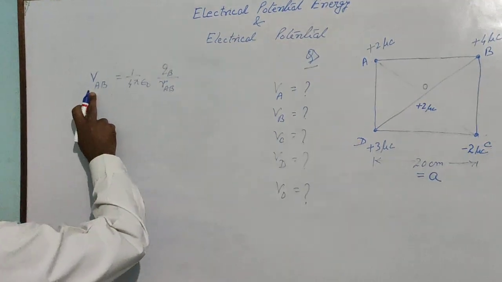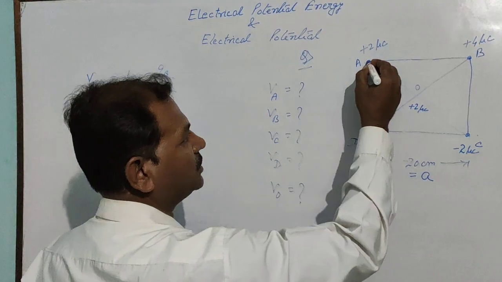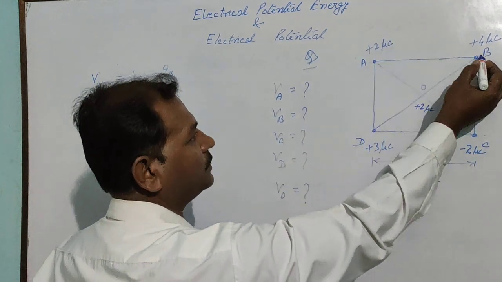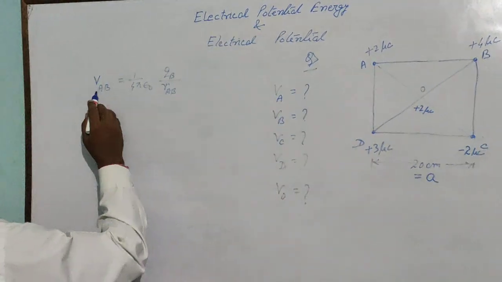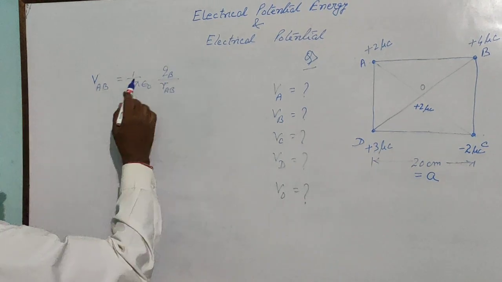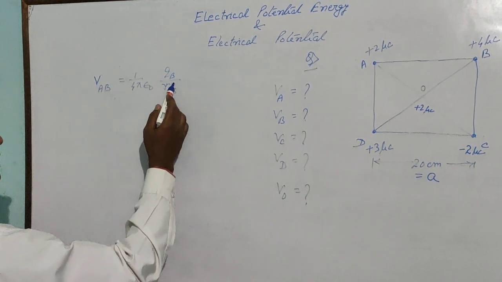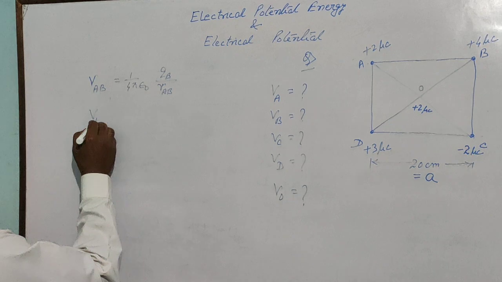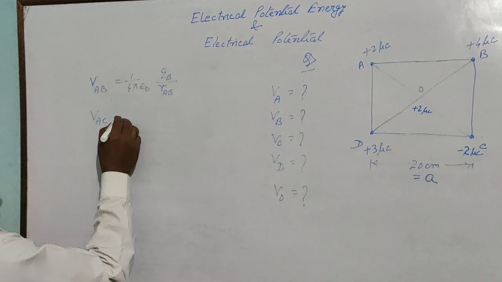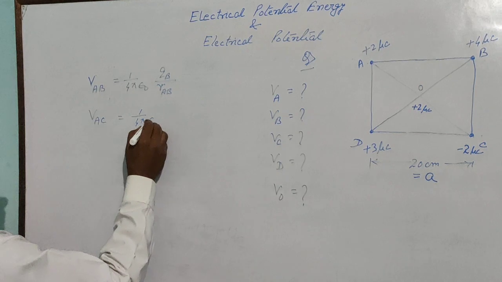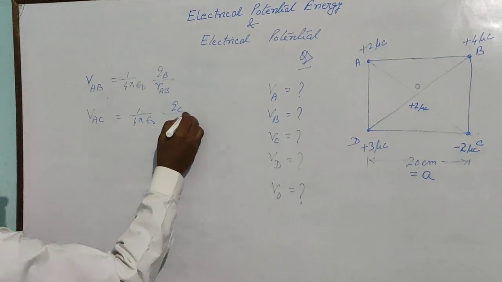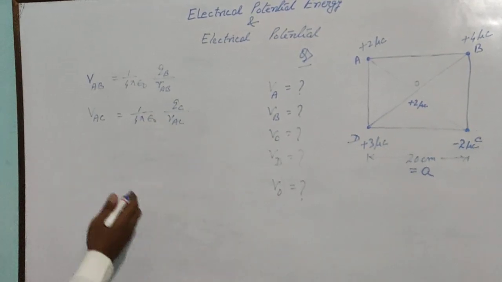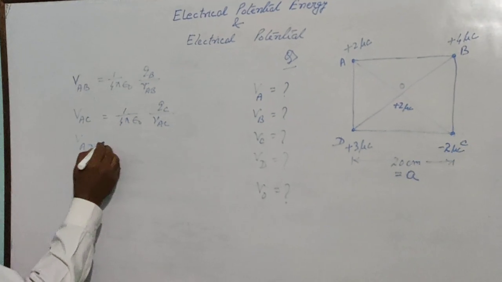So potential at A due to B charge. First of all, you take potential due to this charge. That means this becomes test charge and this becomes source charge. And you know potential depends upon source charge. So you will take 1 by 4 pi epsilon naught, charge at B by distance of B from A. Similarly, you can go for potential at A due to C, charge at C by RAC. Similarly, you can go for D.